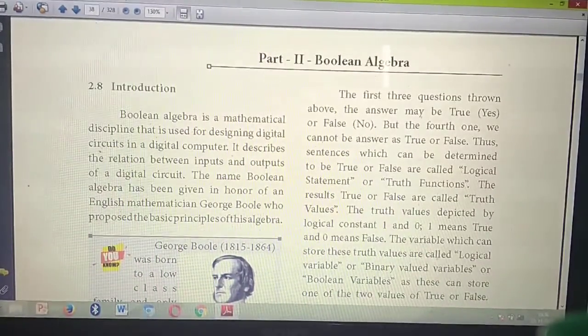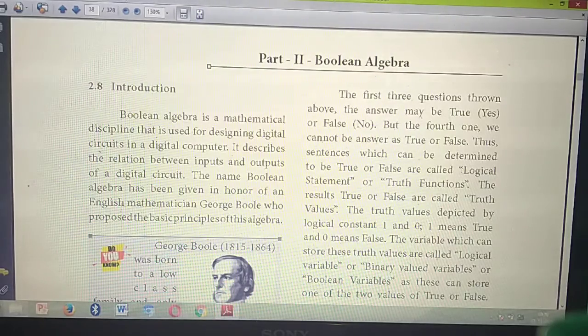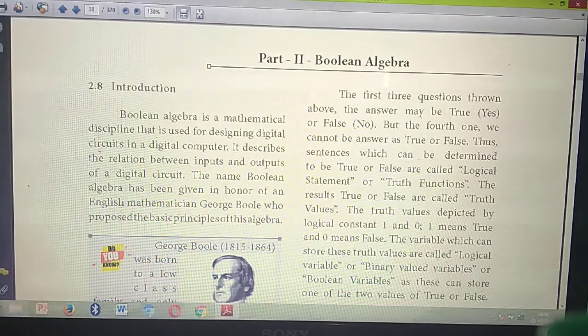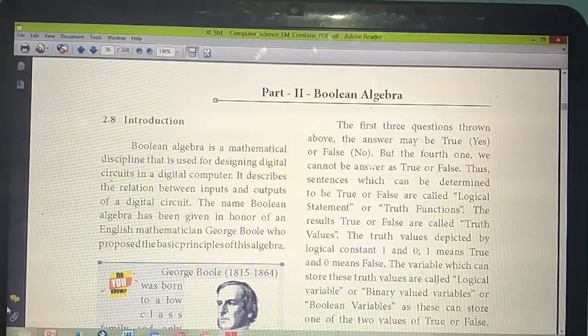Students, are you studying the daily portion? Have you all studied till yesterday's portion? Last class we had more question answers for this chapter 2, first part, isn't it? Have you all studied? Last class I asked you to study. What are the portions I asked you to study last class?